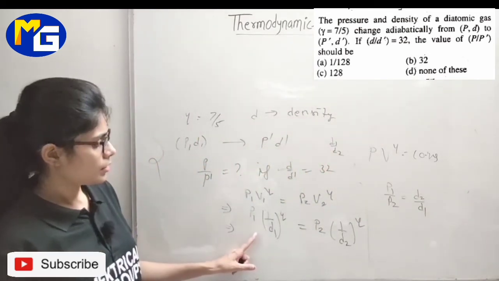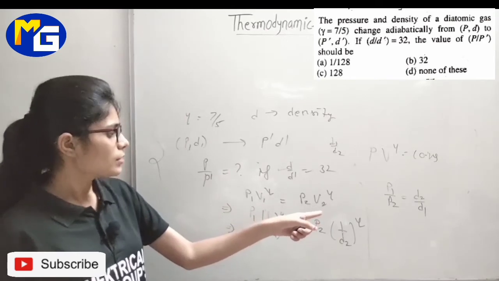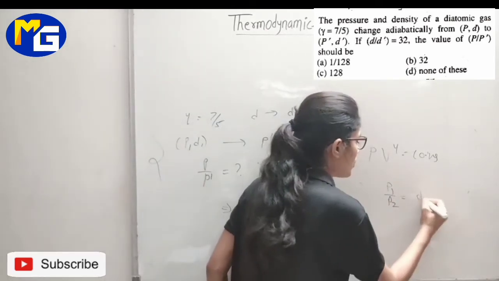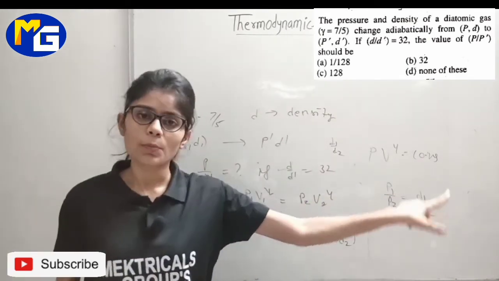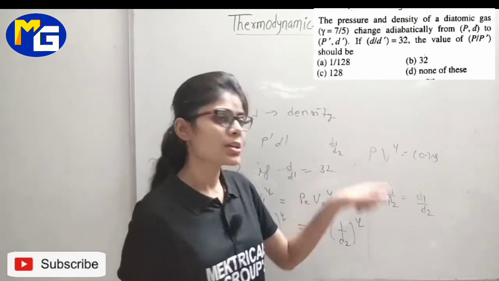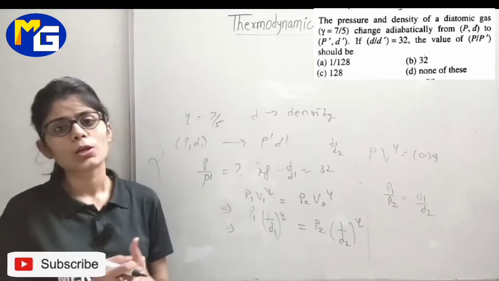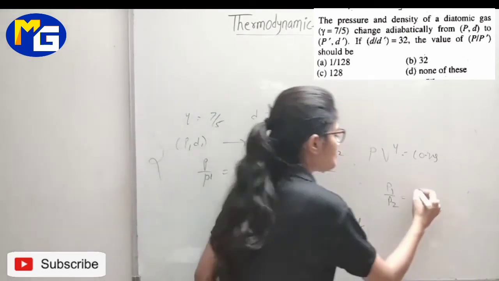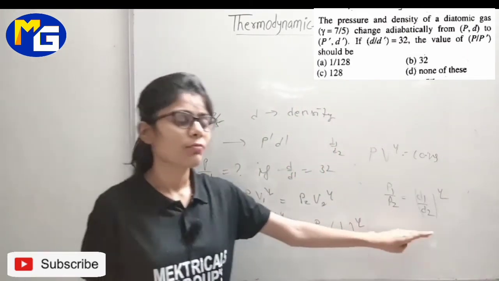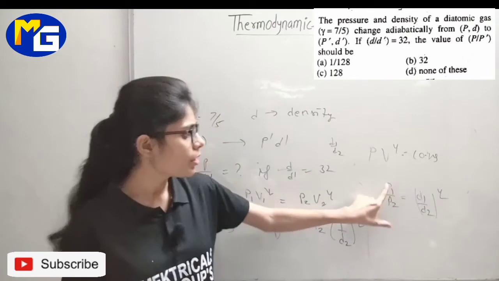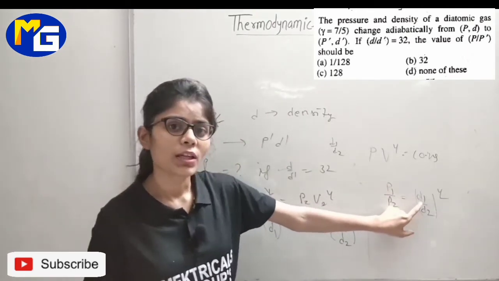Sorry, it is D1 upon D2, because pressure is inversely proportional to volume and volume is inversely proportional to density. That means pressure is directly proportional to density. And take gamma as it is. Now we have this and we want to calculate this. We also have the value of D1 and D2.